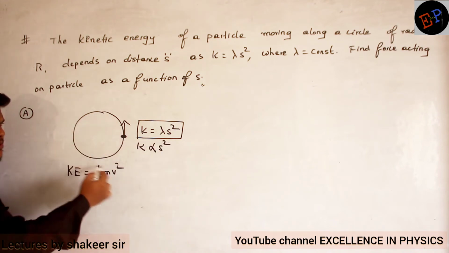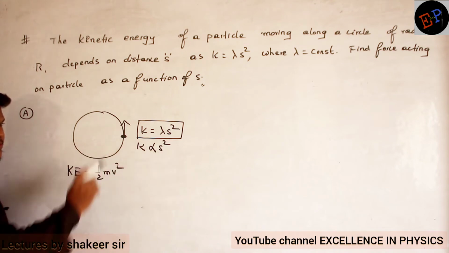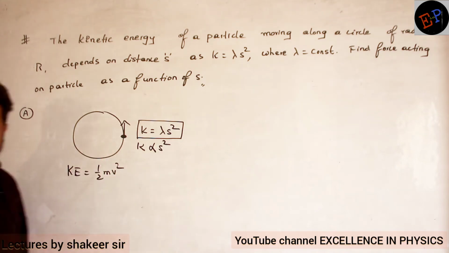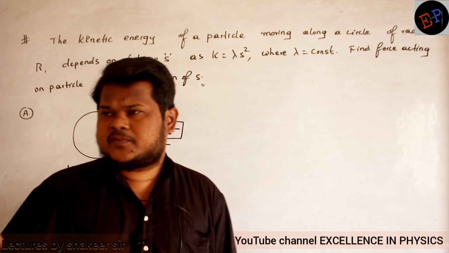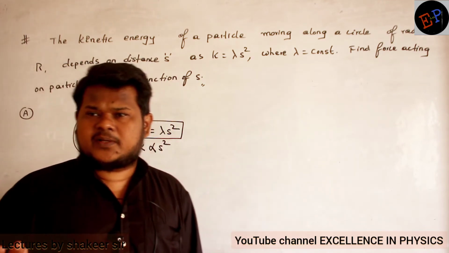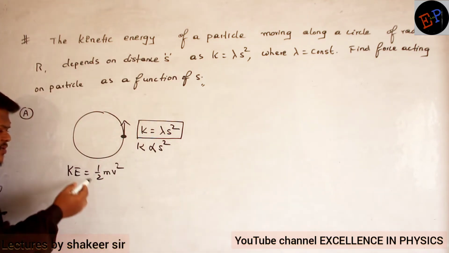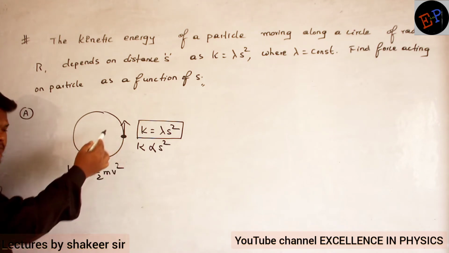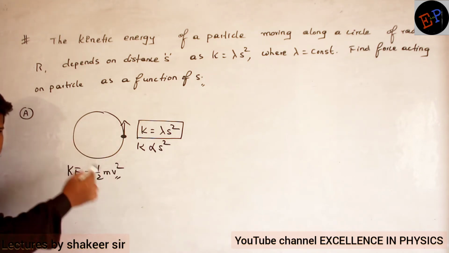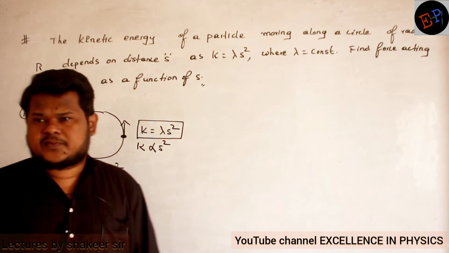As the distance travelled increases, kinetic energy increases, and kinetic energy depends on the speed of the particle. So as the body travels in this circular path, its velocity or speed is also increasing.